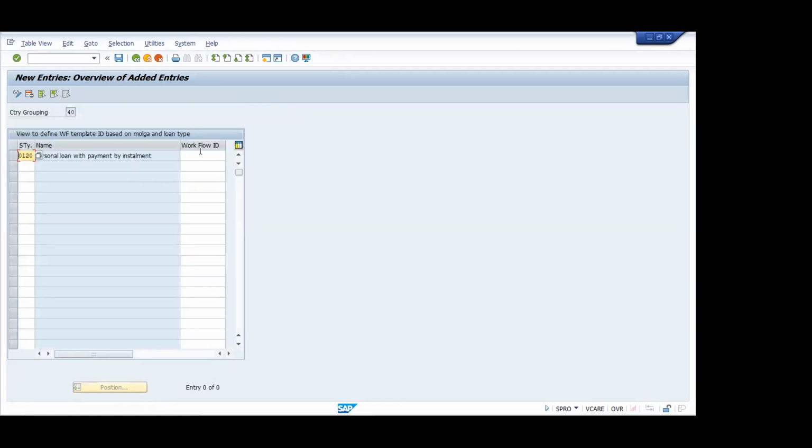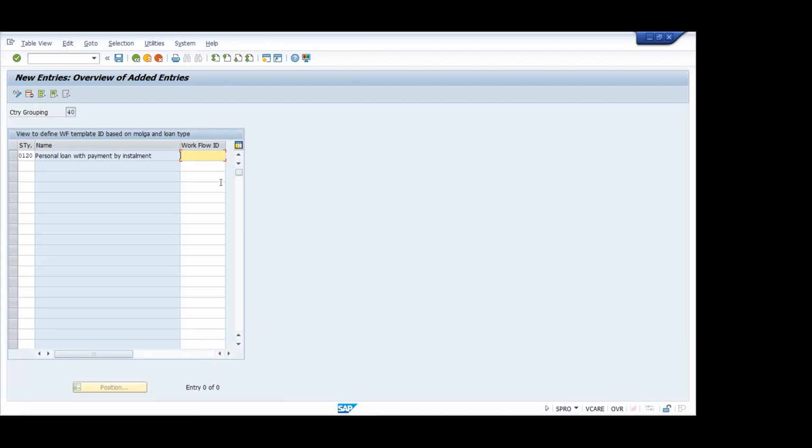Then you can mention the workflow ID. How will we get that workflow ID? Your developer will create the workflow, so it is a technical thing. That workflow ID is to be maintained here, and then you will be able to use that workflow in your employee self-service. You are getting my point, both of you? Yes, sir. We are not going into that detail, but for your understanding, this is how you have to define that workflow, depending upon your loan or whatever.